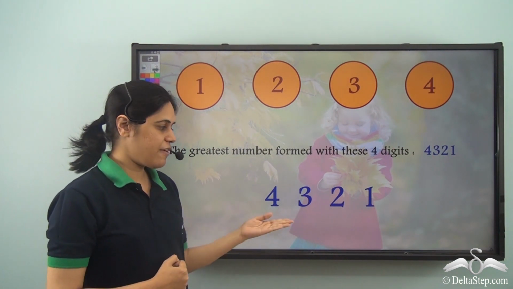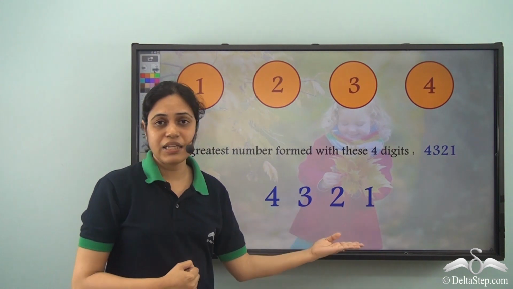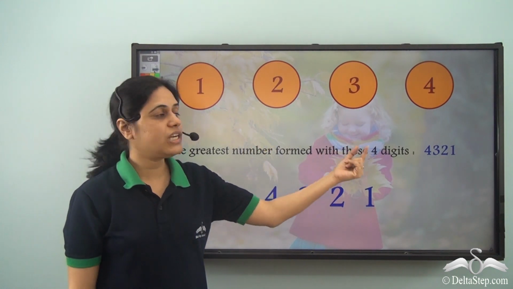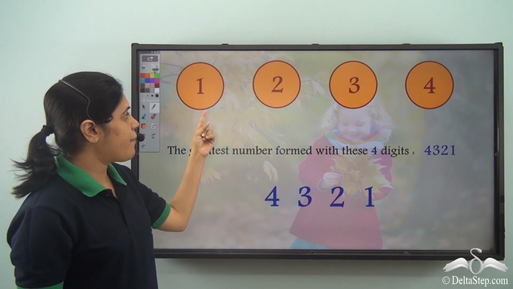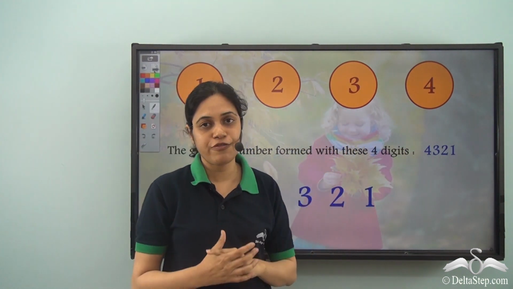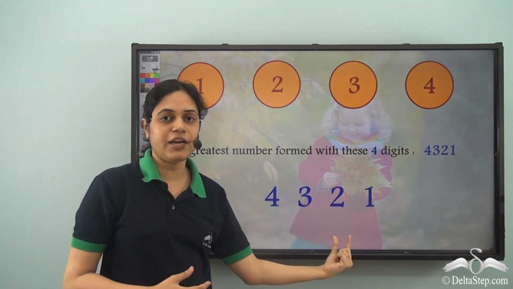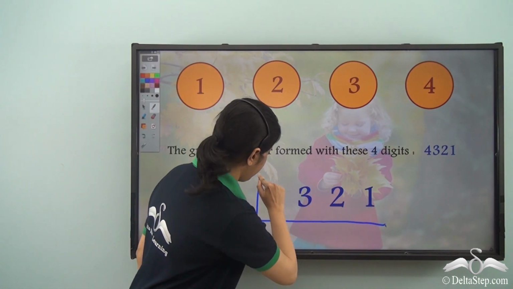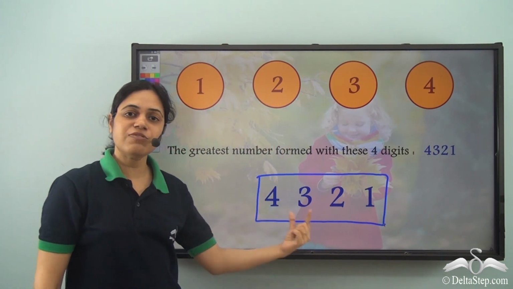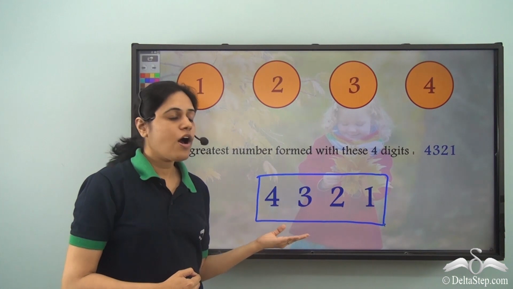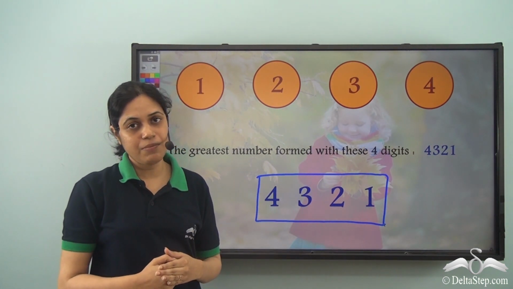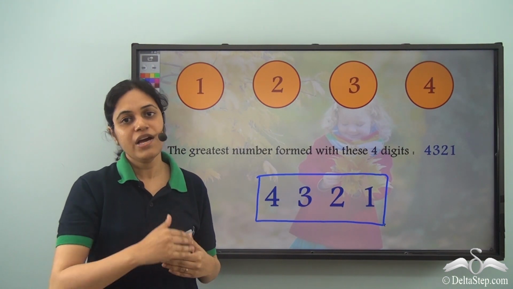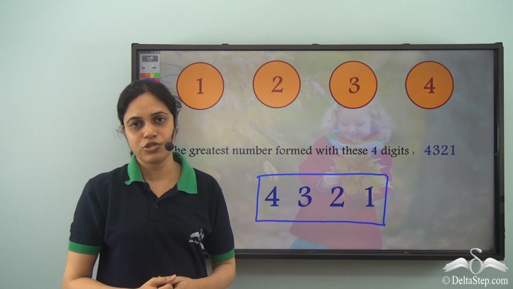Now if you observe carefully, 4321 is nothing but these digits arranged in descending order. So if you consider each digit to be a number, so number 1, number 2, number 3 and number 4, and you arrange them in descending order, you'll get this number, which is the biggest number you can form using these 4 digits. So how can you ensure that you win in such a game? So take the digits and arrange the digits in descending order and you will get the biggest number using those digits.